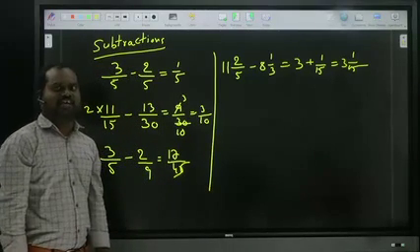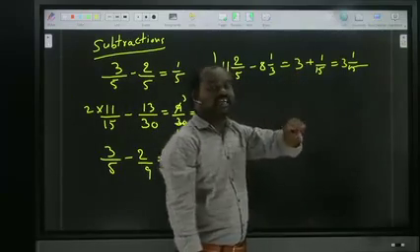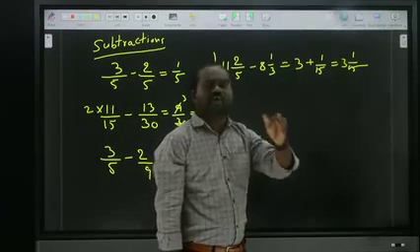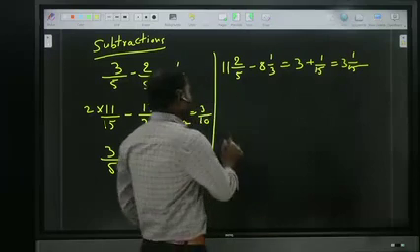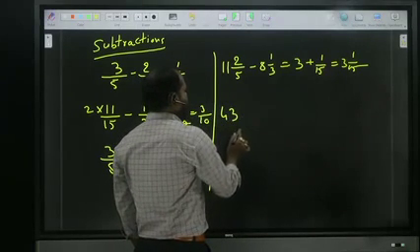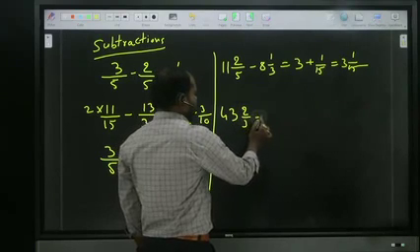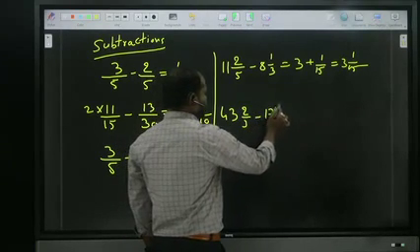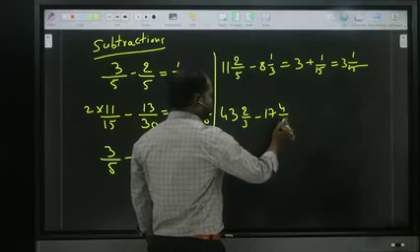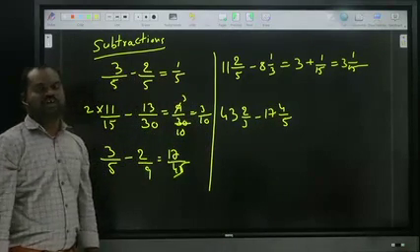Sometimes, rarely, based on the numbers, instead of a positive result you will get a negative. Such a kind of case, how to approach? Okay, shall we see now? For example, 43 2 by 3 minus 17 4 by 5. I gave it in this way. Shall we see now how to do it?